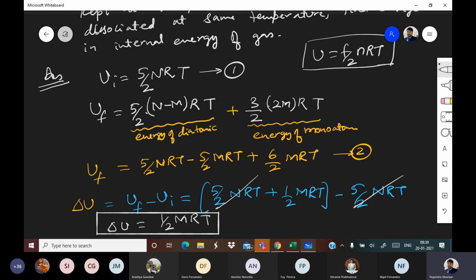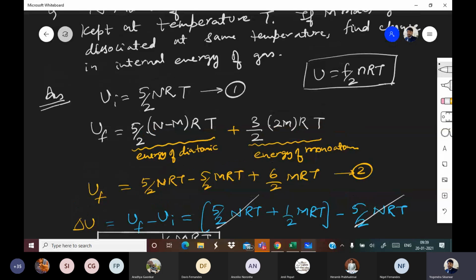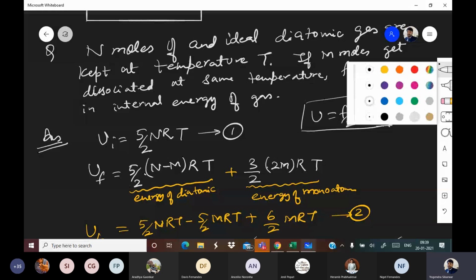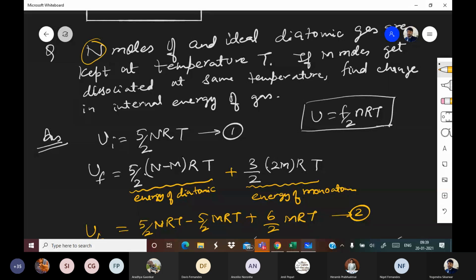So how did you get that N minus M? Because total moles of diatomic in the beginning were N, right? And how many got dissociated?